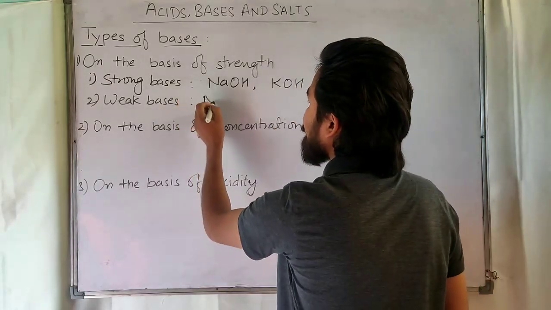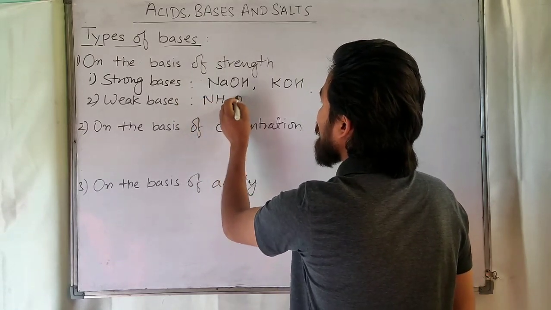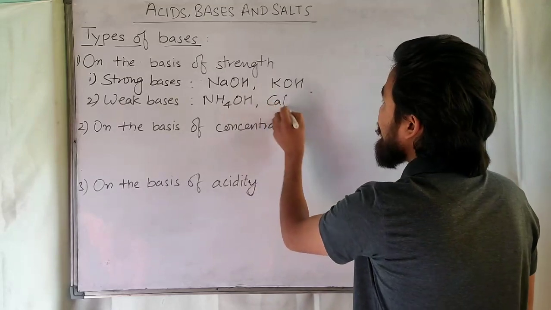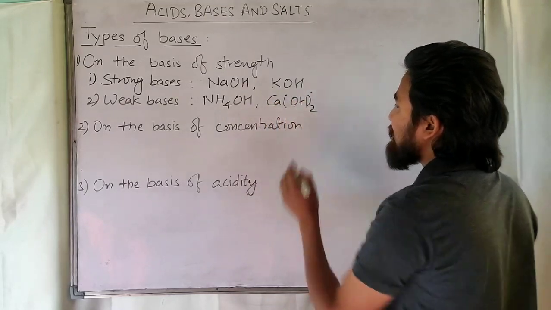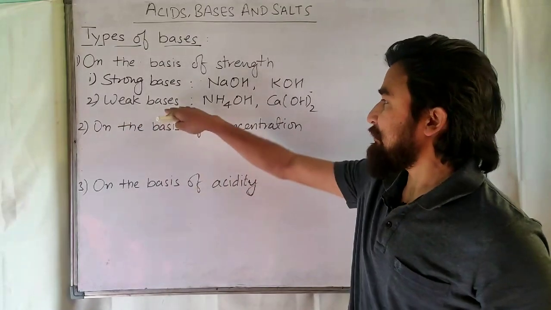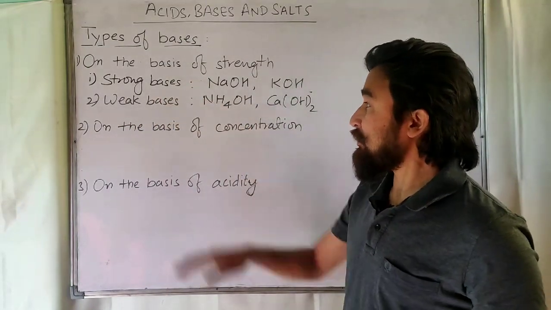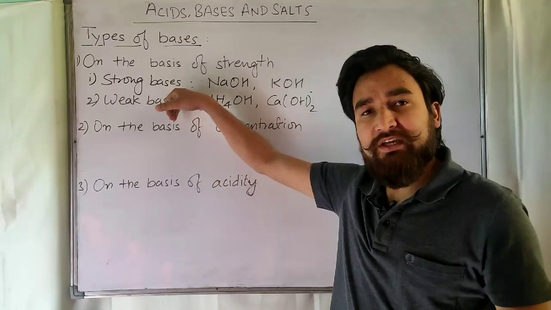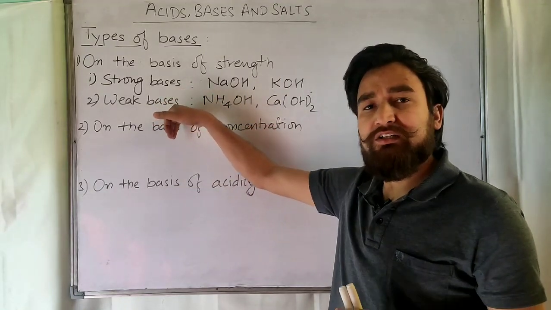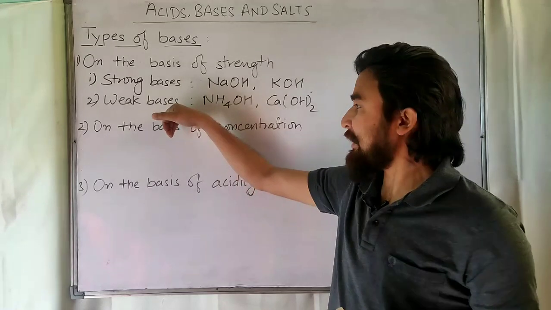For example, NH4OH, this is an example of weak base, or Ca(OH)2, calcium hydroxide, ammonium hydroxide, these all are the examples of weak bases. So strong bases dissociate almost completely in their aqueous solution, weak bases dissociate partially in their aqueous solution.